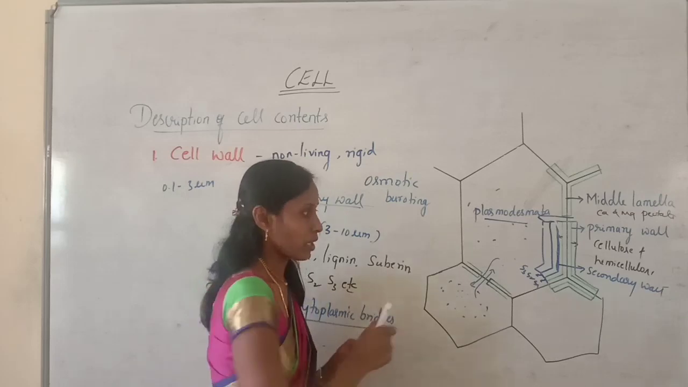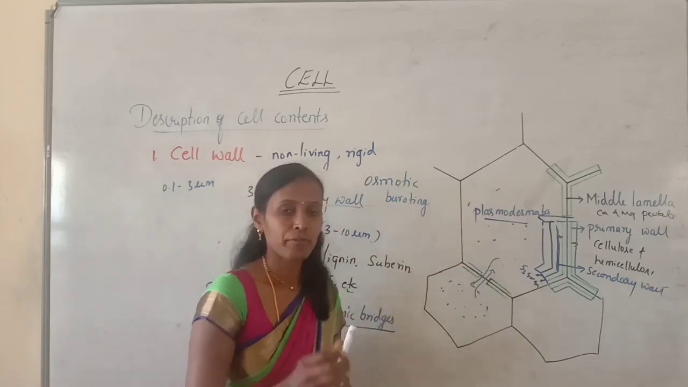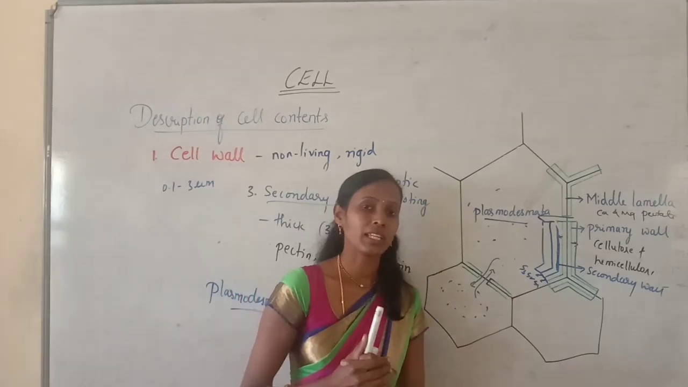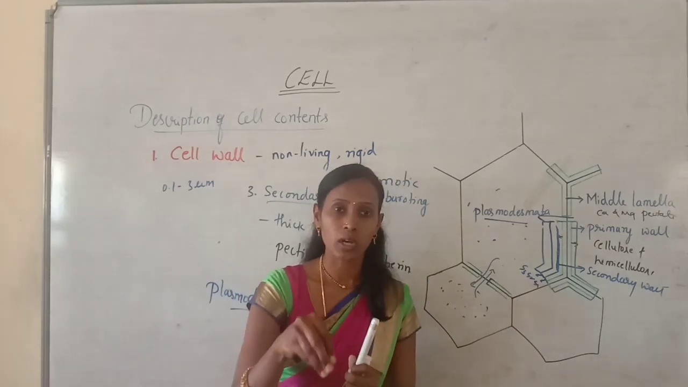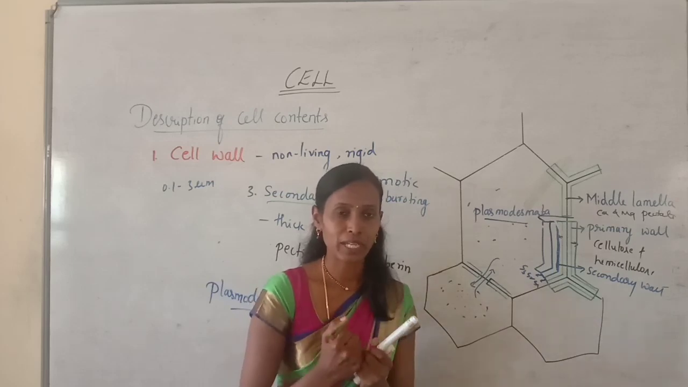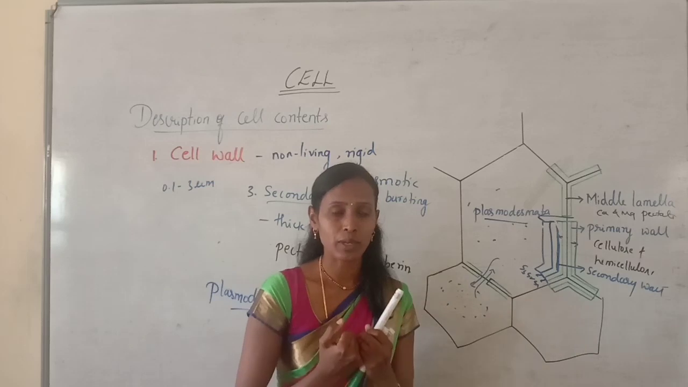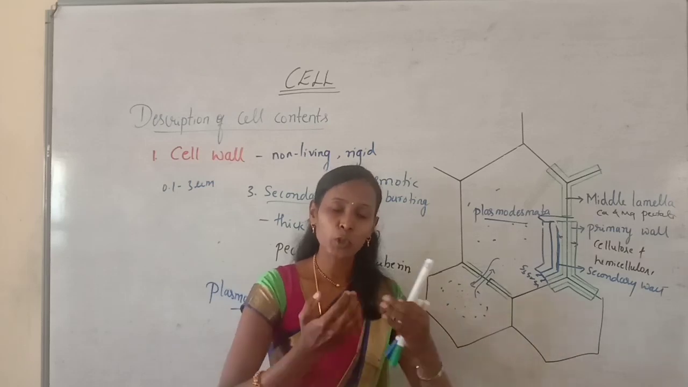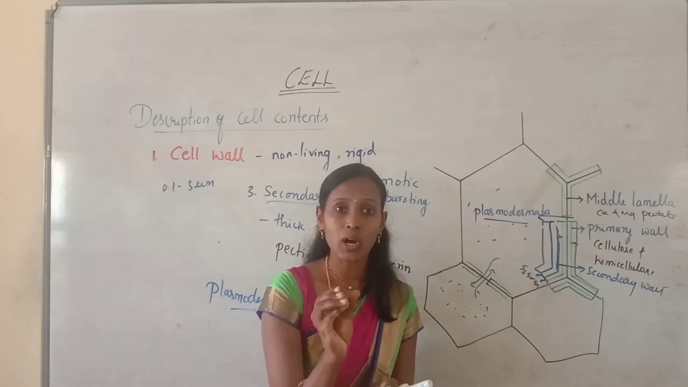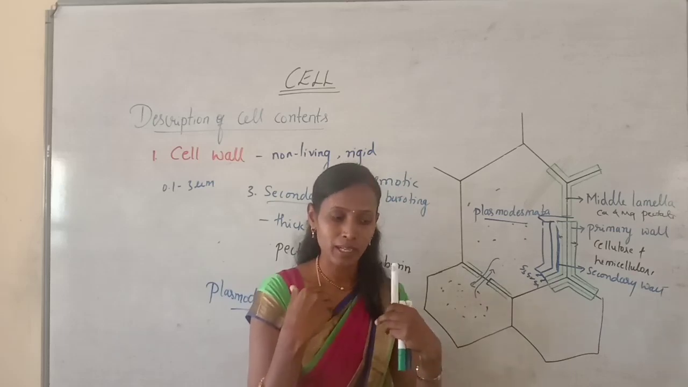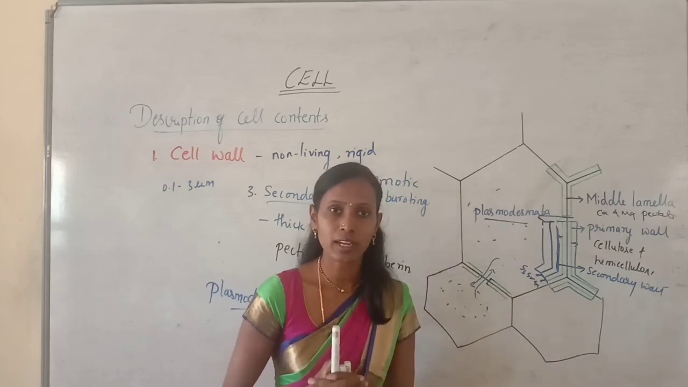See, for example, when the cells are kept in water. For example, you may have seen in your home, if you soak some dried peas in water, they will absorb water. That is called imbibition. They will imbibe water, they will take in the water. And if they take too much water, they may burst out, isn't it?